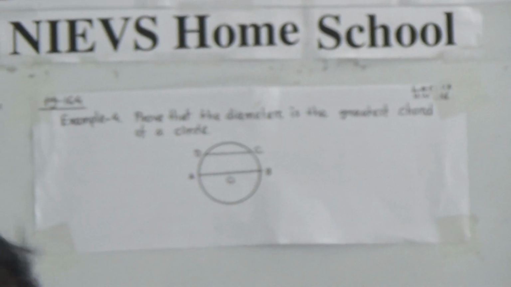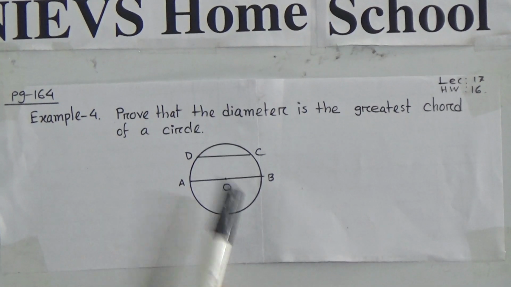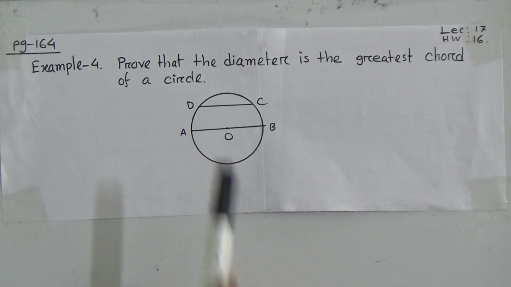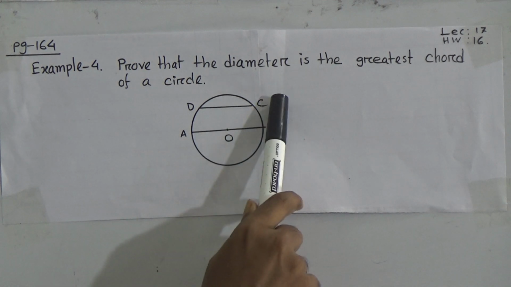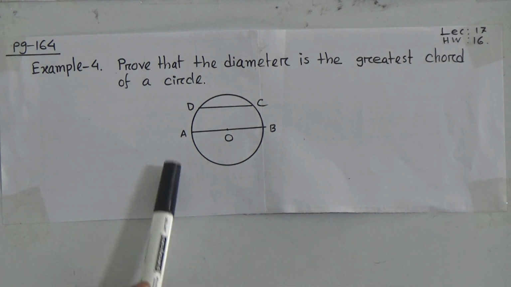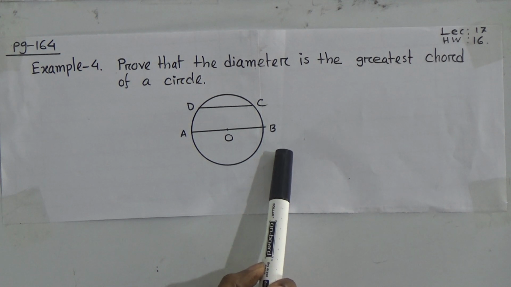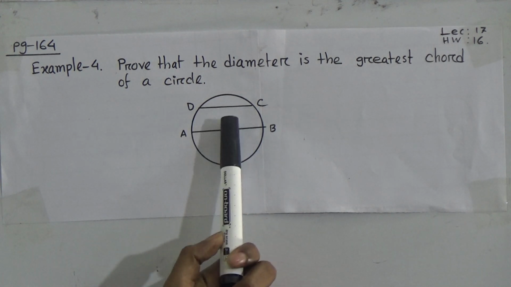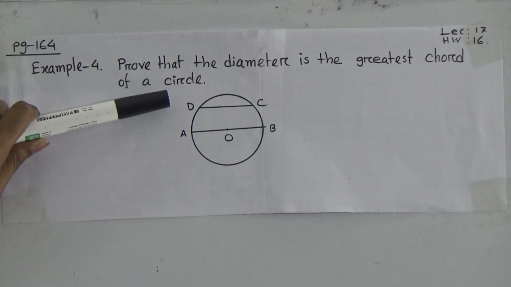Correct. But as AB passes through the center, we consider AB the diameter and CD the chord. You see in the figure, you can easily say that AB is greater than the chord CD.